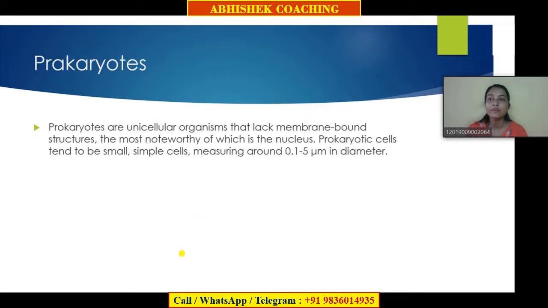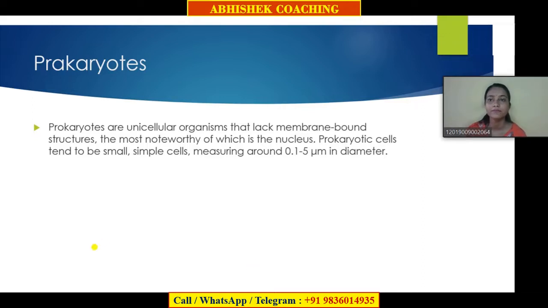So what are prokaryotes? Prokaryotes are the unicellular organisms that lack membrane-bound structures, the most noteworthy of which is the nucleus. Prokaryotic cells tend to be small, simple, measuring about 0.1 to 5 micrometer in diameter. So prokaryotes are very small and very simple, and they are unicellular organisms. Unicellular means only one cell. So they are very small and simple.